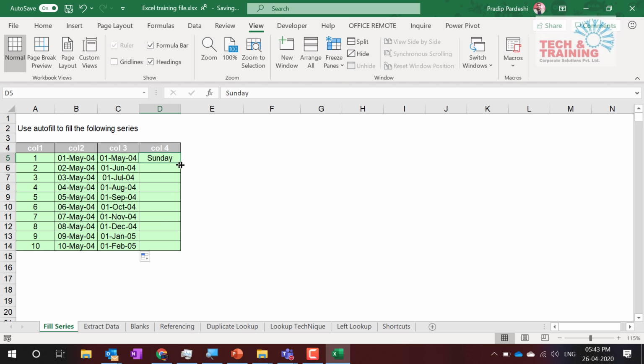Similarly, I drag Sunday and it becomes Sunday, Monday, Tuesday, Wednesday, and so on. So I have got all these dates quickly populated using a simple trick, which is nothing but autofill options. Now, I have seen at times this autofill option could be disabled, or your Excel does not let you drag it down because it does not give you that flexibility or capability. In that case, there is a simple process to enable this feature of autofill options.